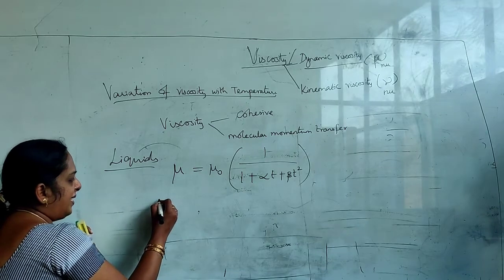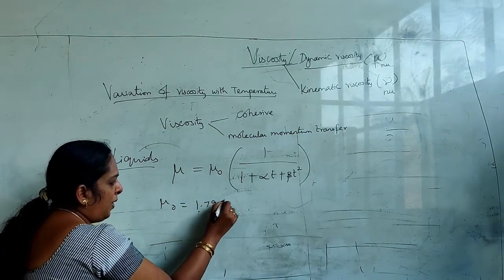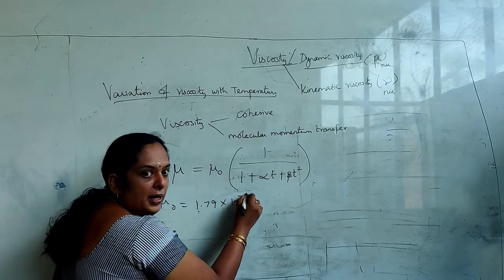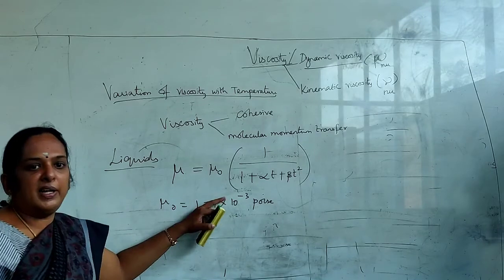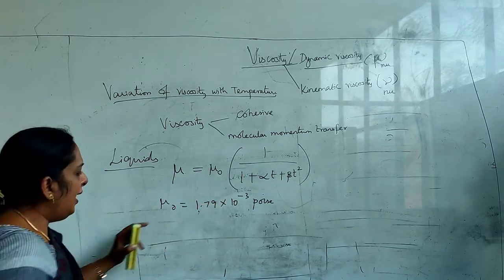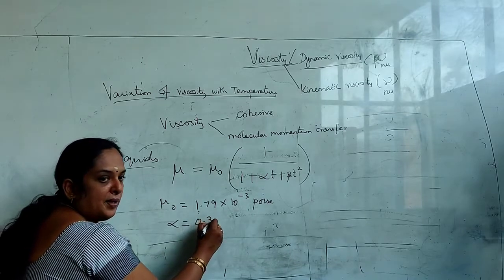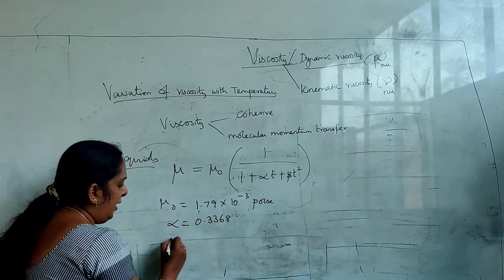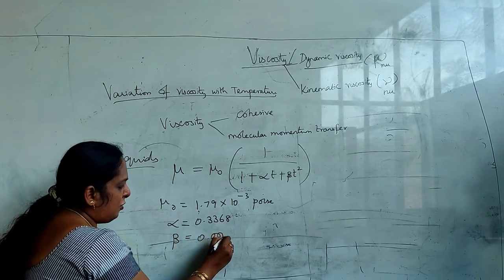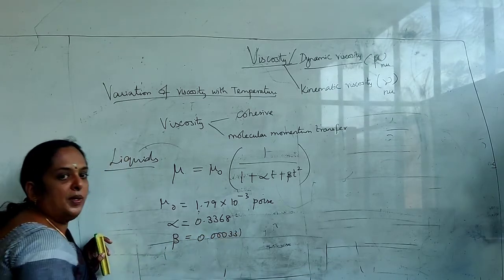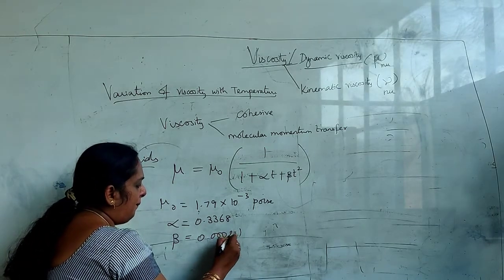Here mu naught is a standard value, 1.79 into 10 to the power minus 3 poise. As I already said, the unit is given in terms of poise. The value of alpha is 0.3368 and the value for beta is 0.00031, okay, so this, 0.0021.